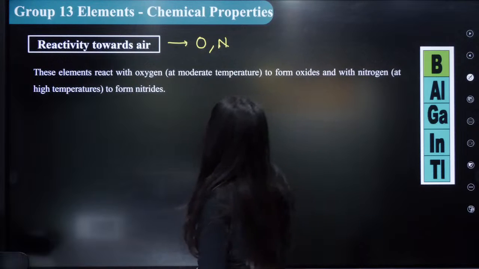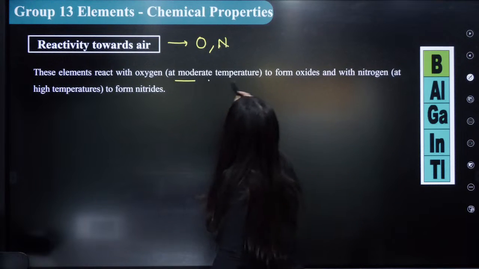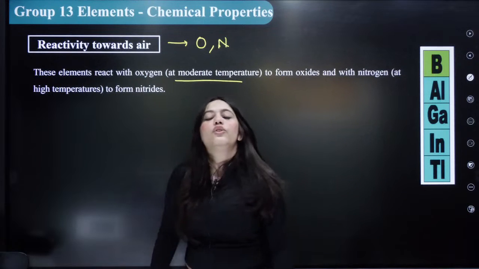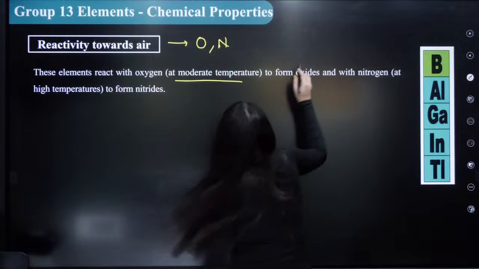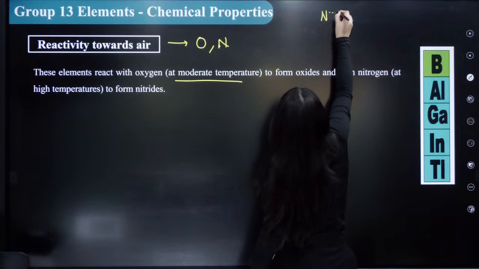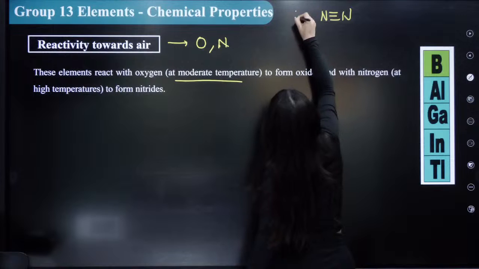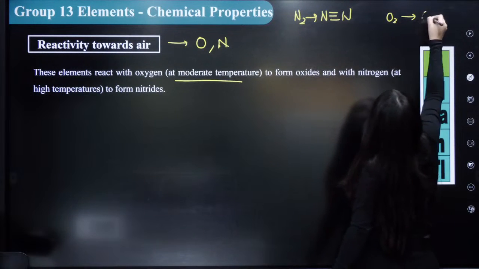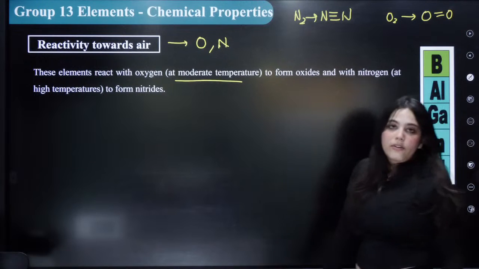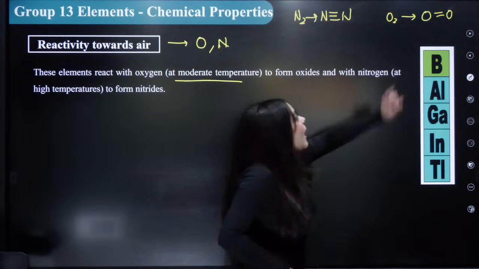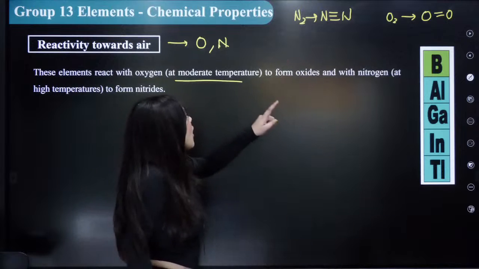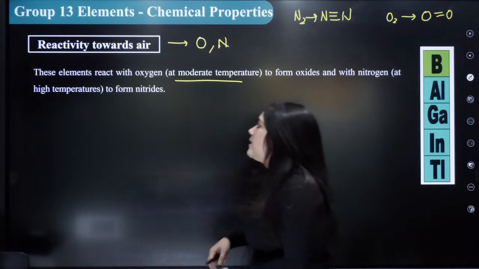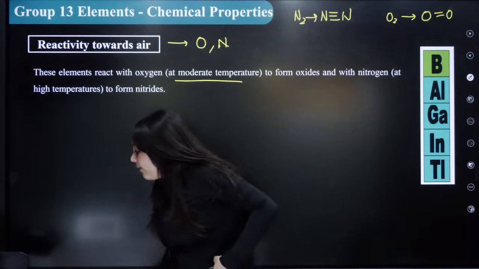Okay? So elements react with oxygen at moderate temperature to form oxides and with nitrogen at higher temperature to form nitrides. Why? Because the bonding in nitrogen, the N2 molecule, has a triple bond, while the O2 molecule actually has a double bond, right? So which is easier to break? The double bond is easier to break, hence it forms at moderate temperature, but because the triple bond is harder to break, hence nitrides are formed at higher temperature.